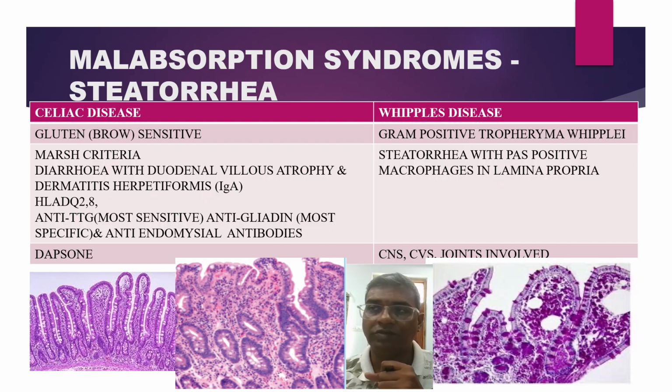that is periodic acid-Schiff positive, and they are diastase resistant. Remember, PAS positive and diastase resistant. Treatment is same like your tropical sprue, that is cotrimoxazole, trimethoprim plus sulfamethoxazole. So, multi-system involvement, CNS, CVS, and joints are involved. Gram-positive Tropheryma whipplei or Whipple's disease, and macrophages in the lamina propria. PAS positive, diastase resistant.